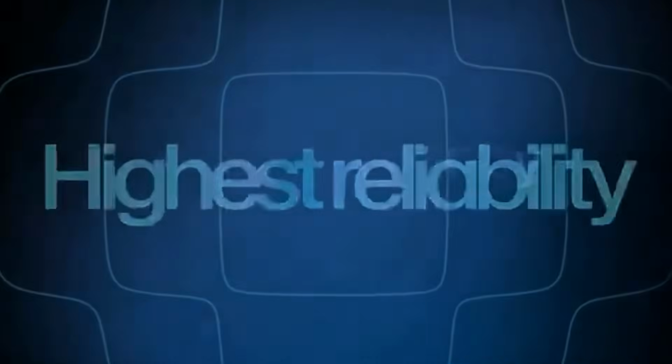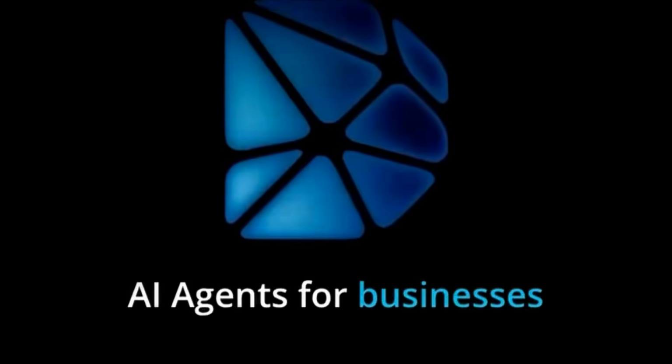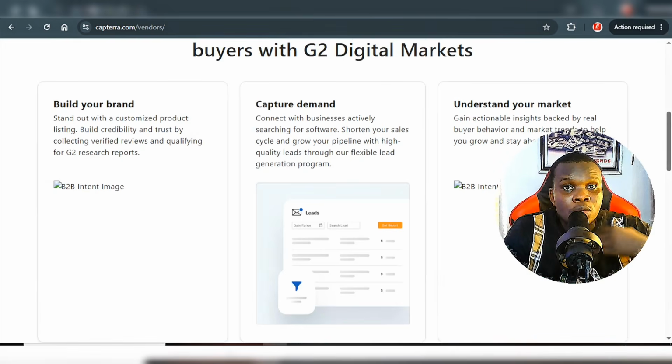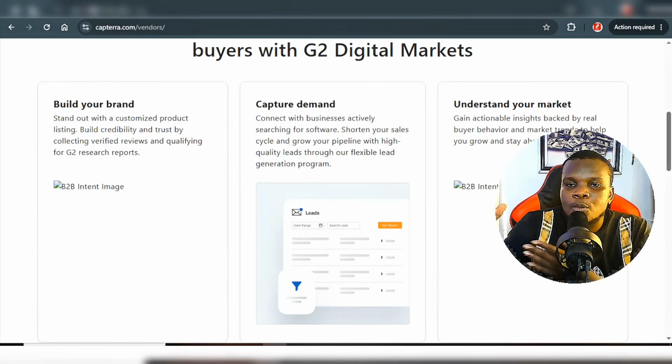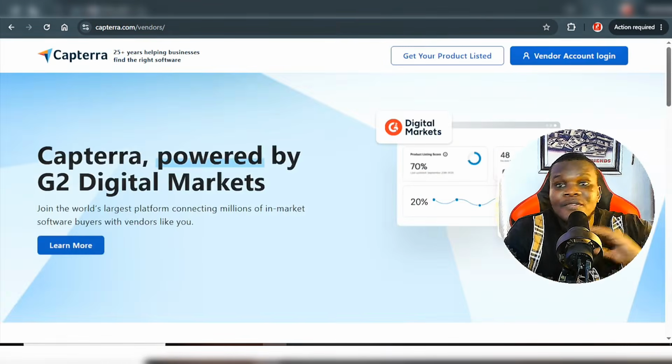You have to simply create your account, and you get to share your own software, your own application, your website, whatever your website does, you can share it on this platform. And the best part is this: if you want to use this platform to get more organic users, what you need to do is make tutorials about whatever you are promoting.